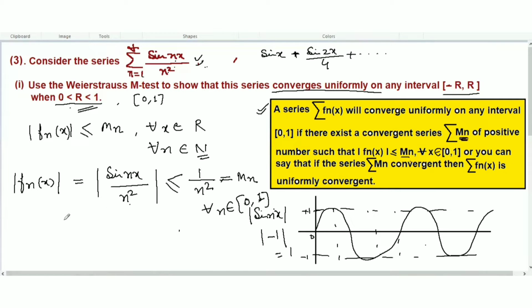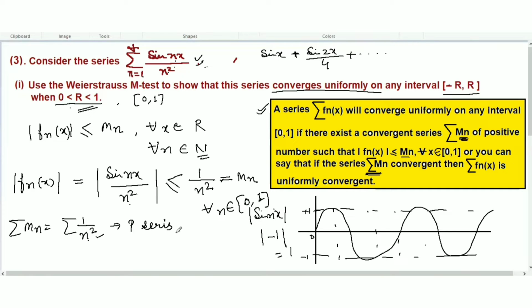Now we have to create a series from this Mn. So the series of Mn equals the summation sign. We are going to create this series here, and this is the Mn we have created. Now you have to show that this is convergent. If this is convergent, then from the Weierstrass M-test, this original series will be convergent. So clearly you can see that this is a series of 1 over n squared, and this is a P series.